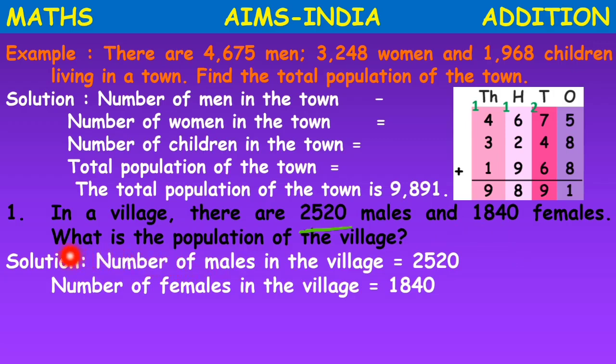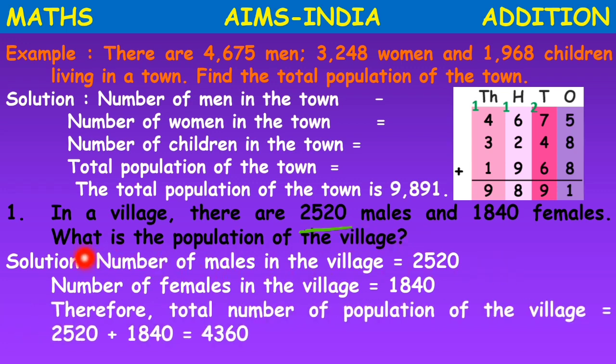Now the next part of the question is, what is the population of the village? So our sentence will be, therefore the total population of the village is equals to, again how will we find out, children?